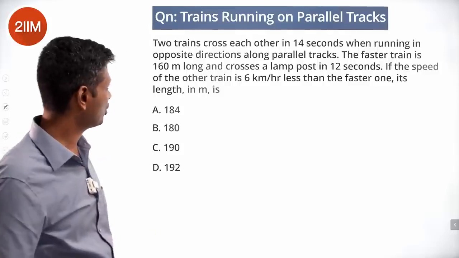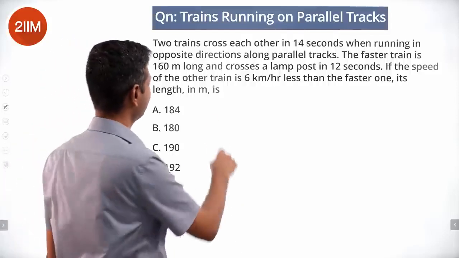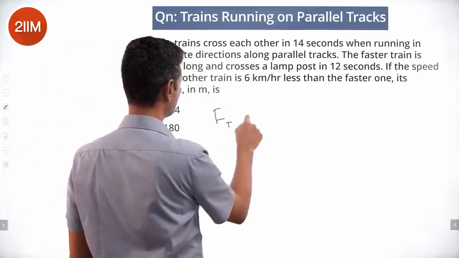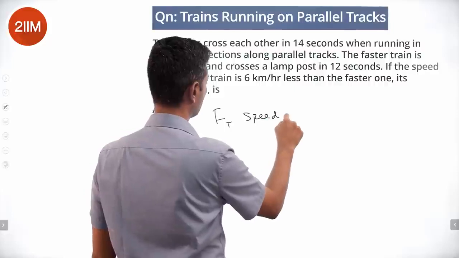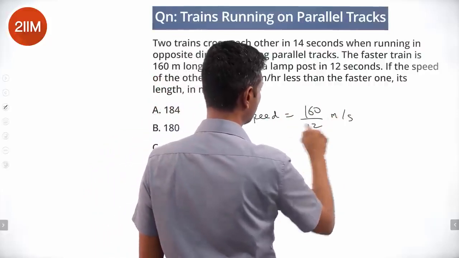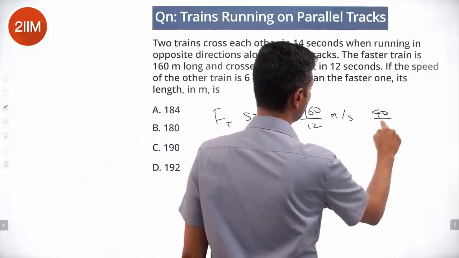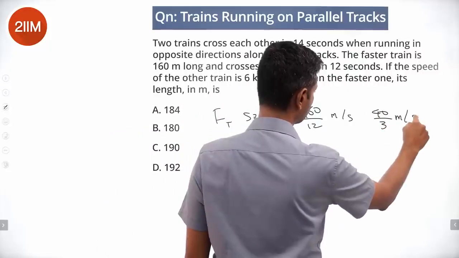Two trains cross each other in 14 seconds when running in opposite directions on parallel tracks. The faster train is 160 meters long and crosses a lamp post in 12 seconds. The faster train speed is 160 by 12 meters per second, 80 by 6 or 40 by 3 meters per second.